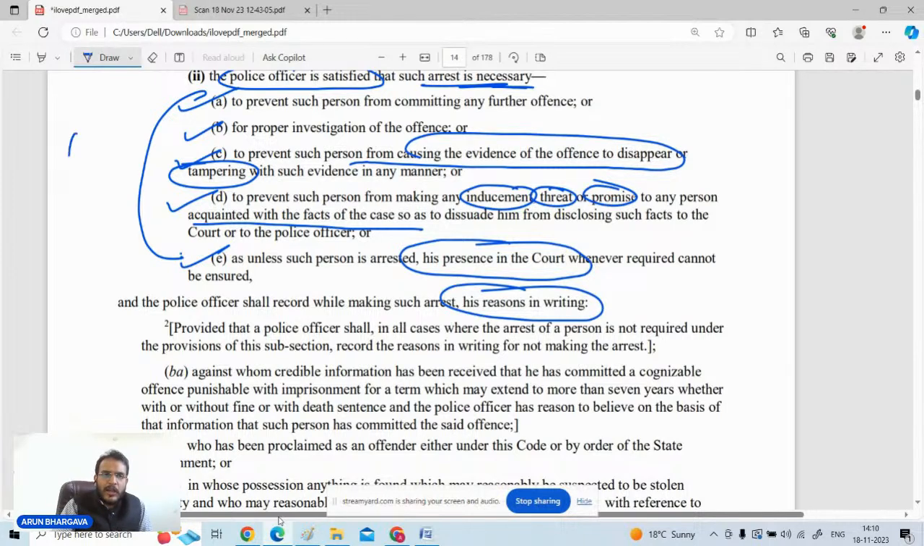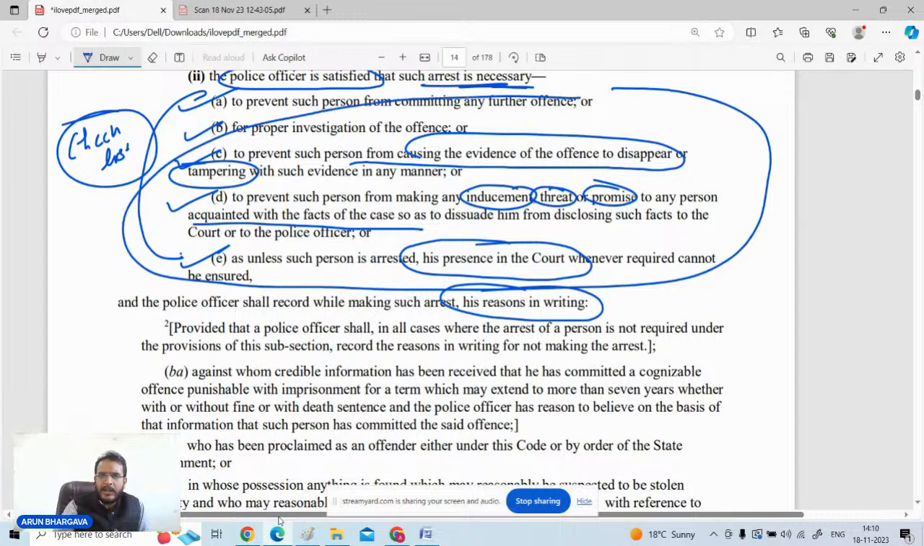This is generally called a checklist, which is to be prepared by a police officer: if the offense is punishable with less than 7 years, why is the arrest required. And if any of these 5 pointers is available, the police officer can go for the arrest of such a person.